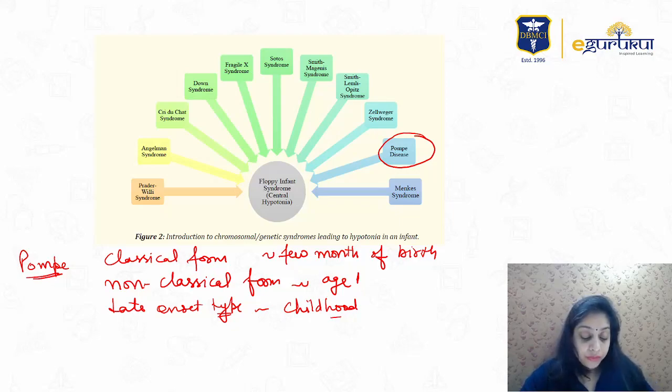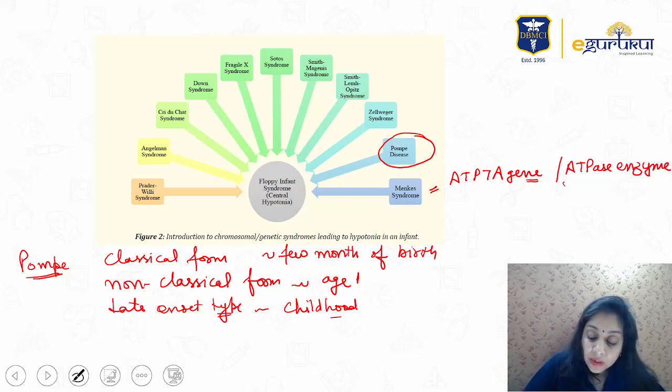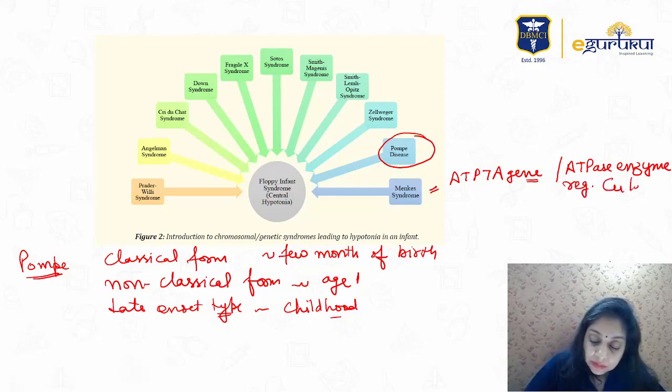Before we go further to the next slide, I want to share something with you: a few cheat sheets, you can say, revision points for the exam. Menkes syndrome, right? It is because of the ATP7A gene. Very important question for the exam, related to the ATPase enzyme, which regulates copper levels. Pompe's disease we have just discussed.